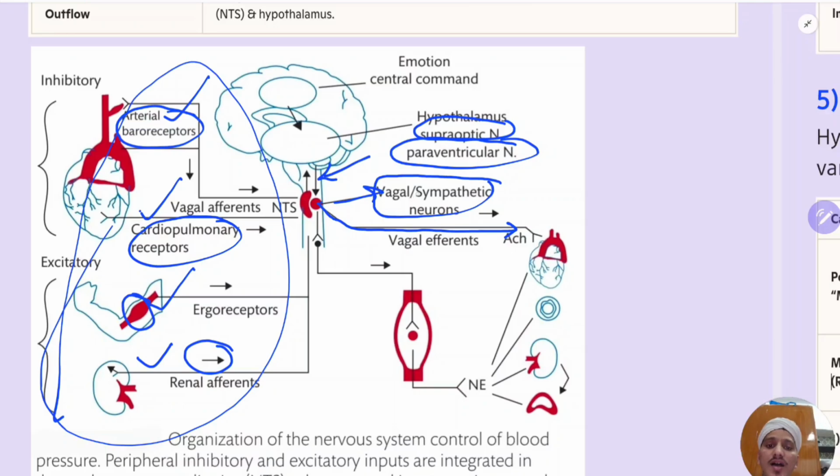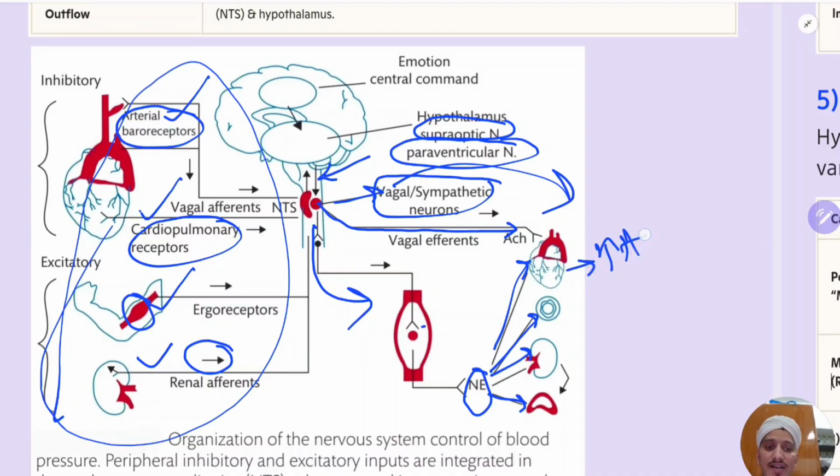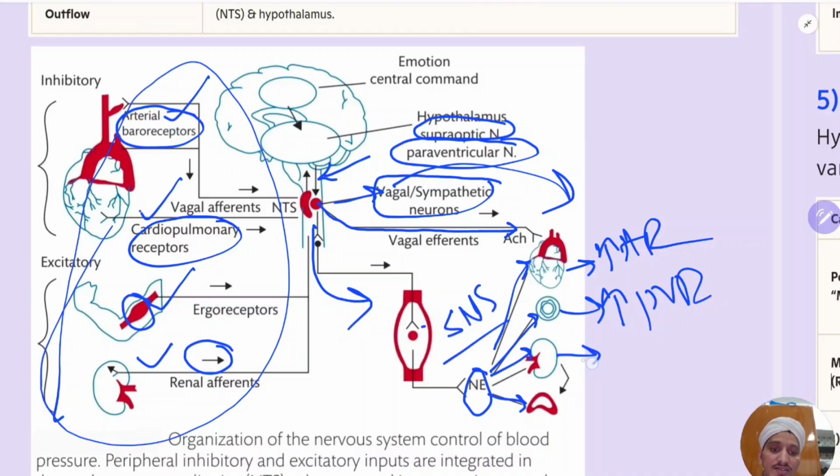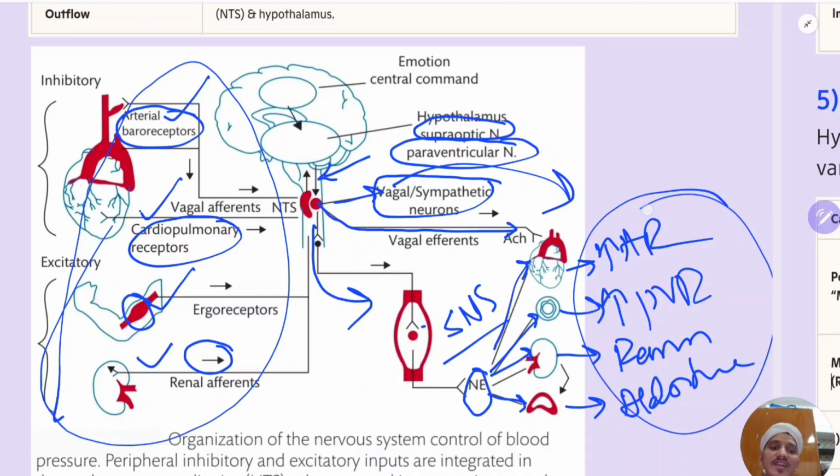Efferents will go from the vagal nerve to the heart, and from the sympathetic nervous system to the skeletal muscle, releasing norepinephrine that will act on the heart, on the arteries, on the kidney, on the adrenal cortex. This will cause increased stroke volume, increased heart rate. This will increase the peripheral vascular resistance by the sympathetic nervous system, and this will cause renin release, and this will cause release of aldosterone. So these will raise the BP, whereas vagus will act only on the heart.